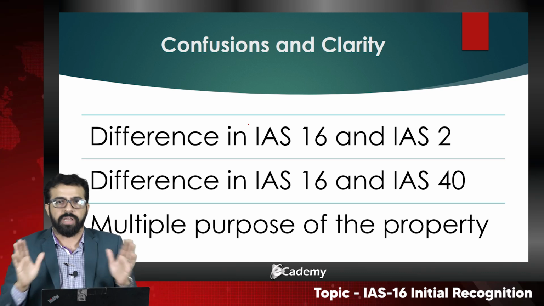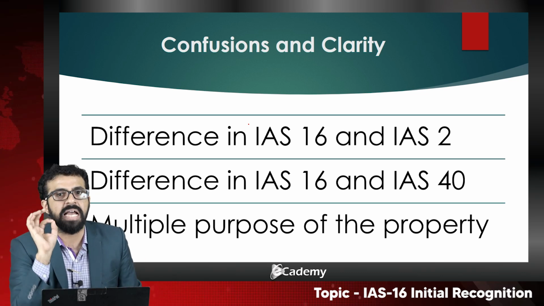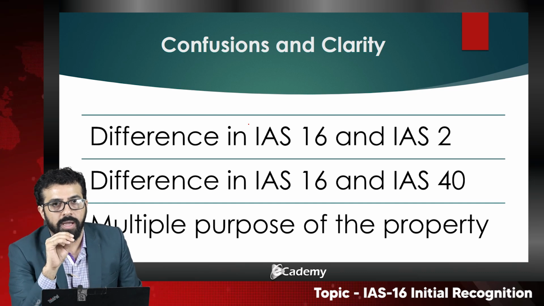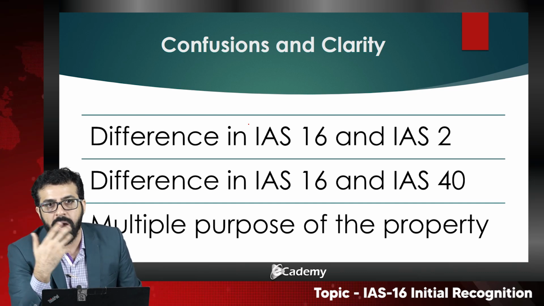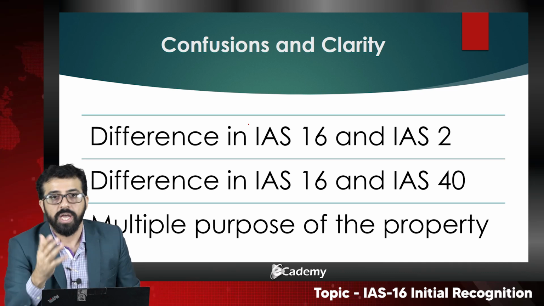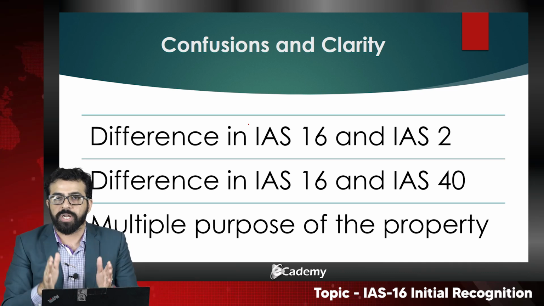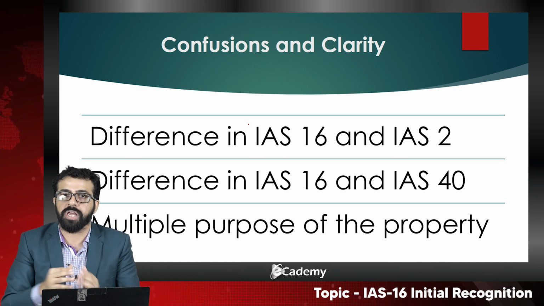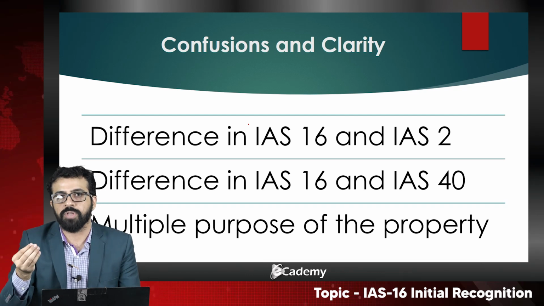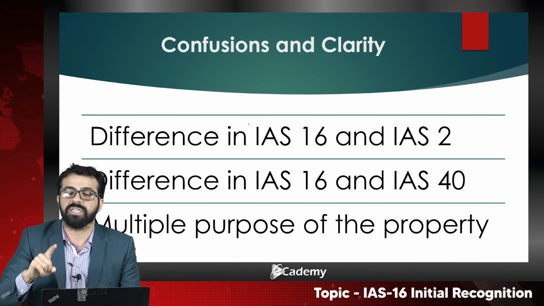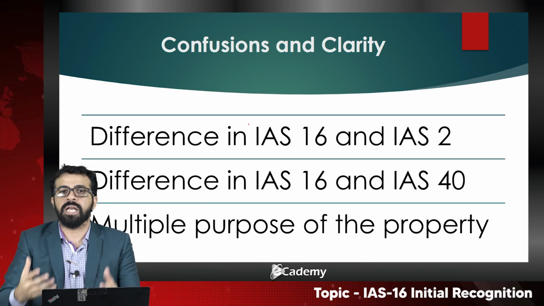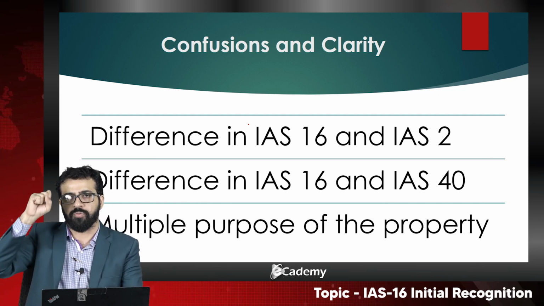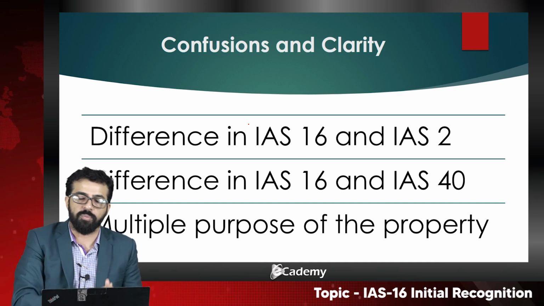Now the IAS is very clear, a general rule. What is the major part that the property is being devoted to? If the major part of the property, the major time, or the major revenue of that property is derived from the production of goods, then IAS 16 would be applicable. If the major part or the revenue of that property is derived from rental, then IAS 40 would be applicable.